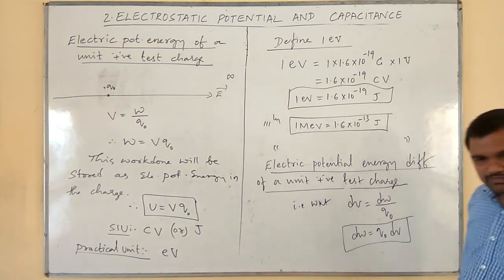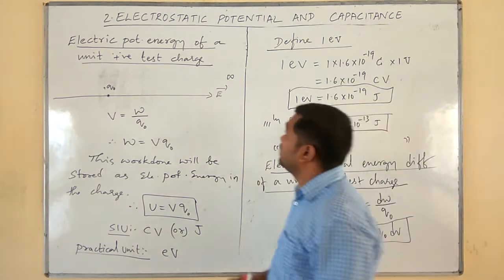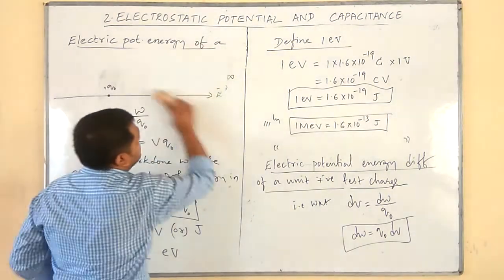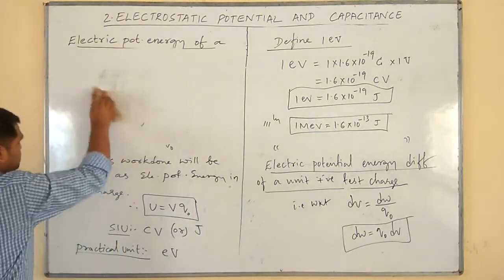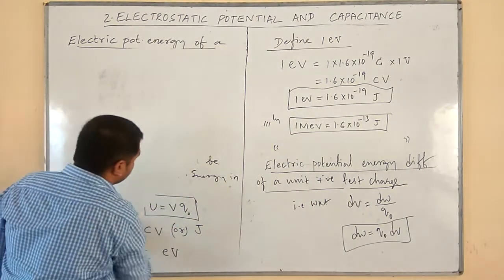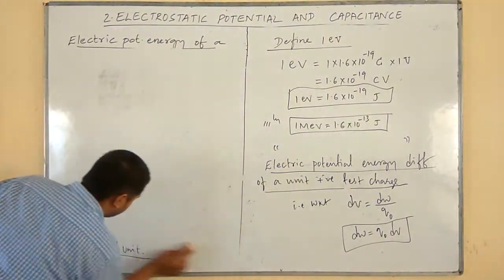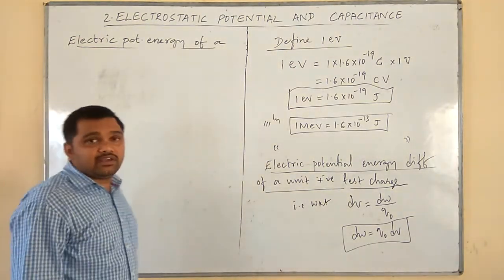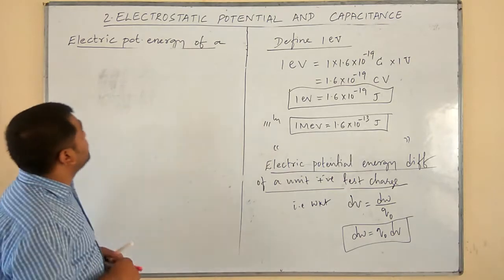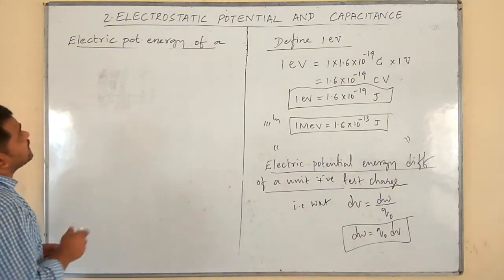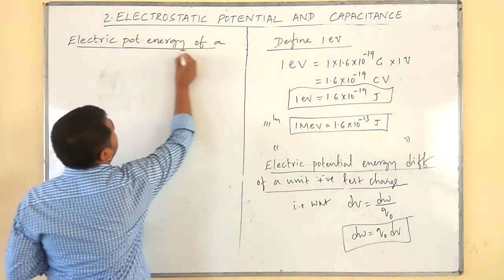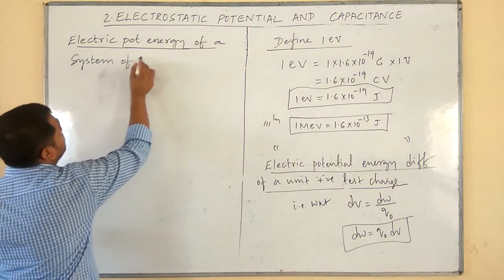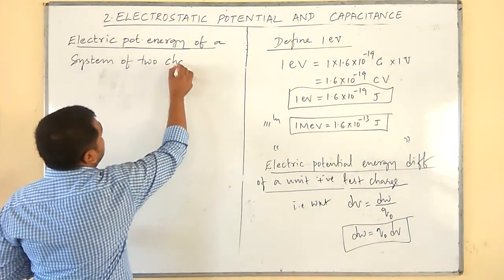Okay. Now let us derive an expression for electric potential energy of a system of two charges. You may or may not get this question for examination, but it is a very important concept for solving 5-mark numerical problems. Please remember, electric potential energy of a system of two charges.